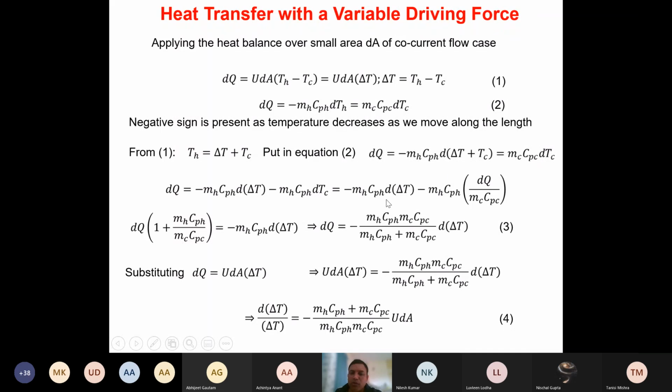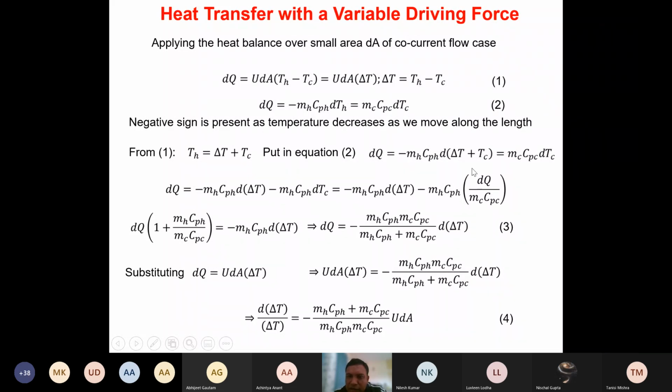Okay, so again we can rearrange this equation. So mH Cp,H d delta T remains as it is, but minus mH Cp,H dTC, this dTC again we can represent using equation 2 itself. So dTC from equation 2 will be what? dq divided by mC Cp,C. That will be dTC. So that is what is being put here.